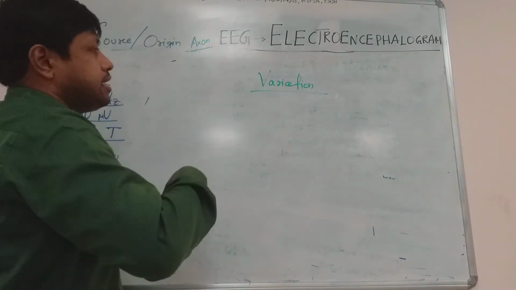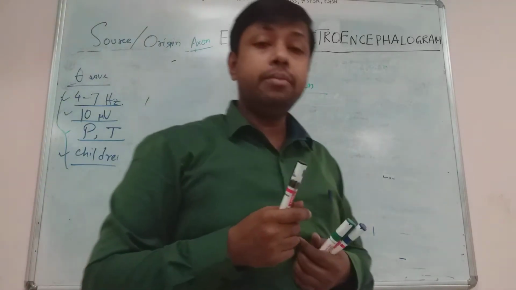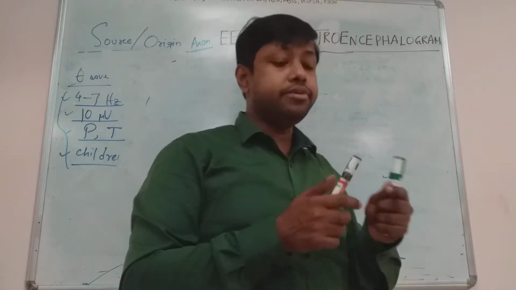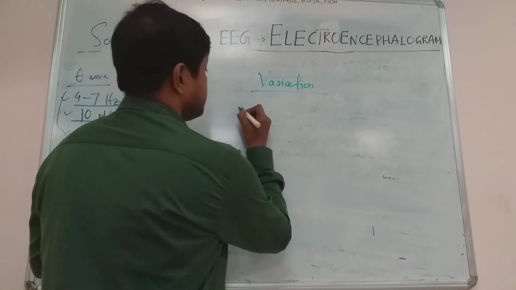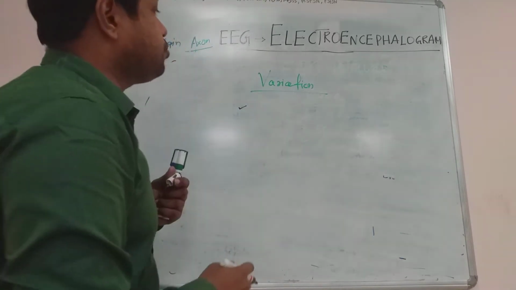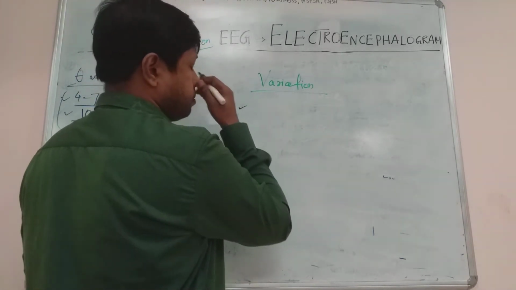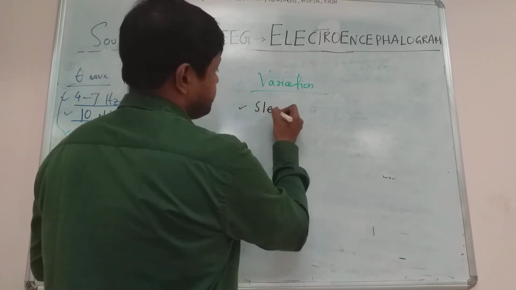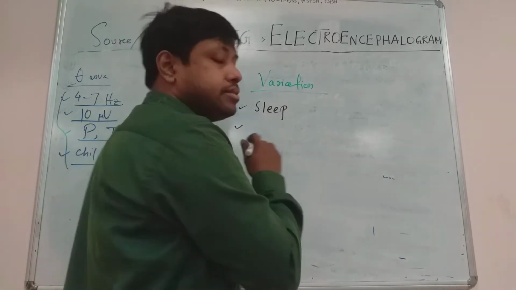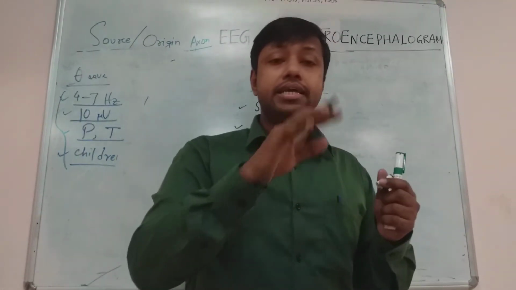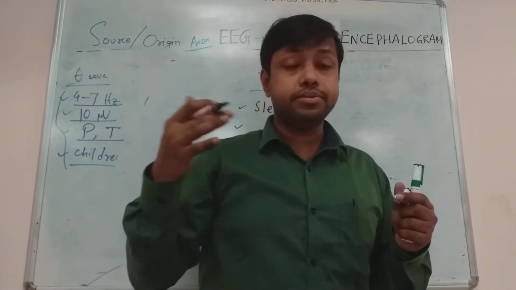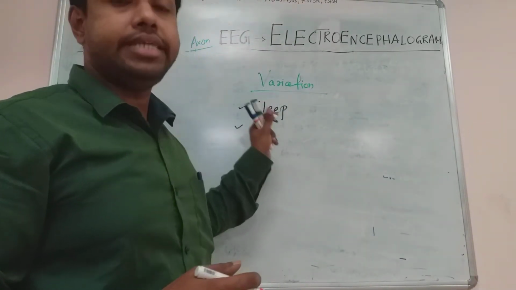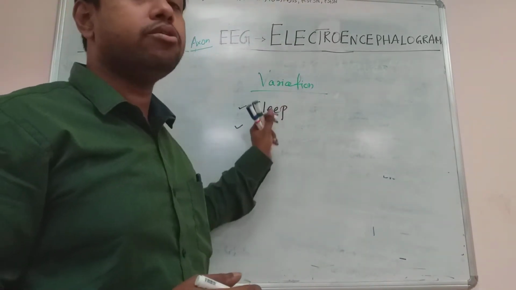What is meant by variation? Variation means normally EEG waves can vary according to various situations also. So this is called variation of EEG waves. Number one, it can be varied in various stages of sleep. When the person is sleeping and passing through various stages of sleep, it can show change in the EEG waves depending on the stage of sleep.